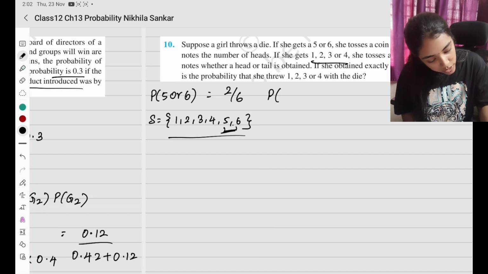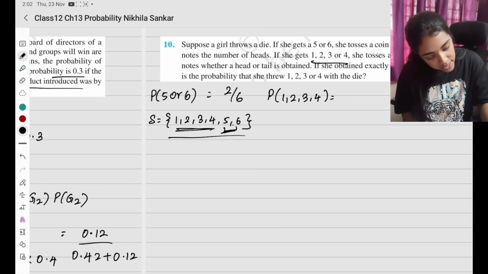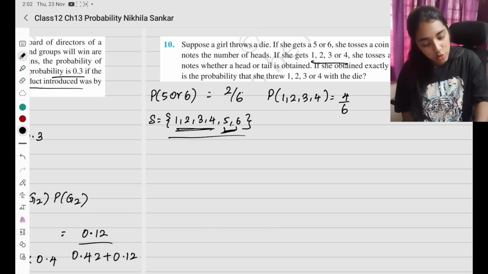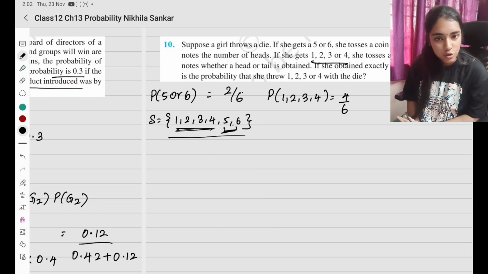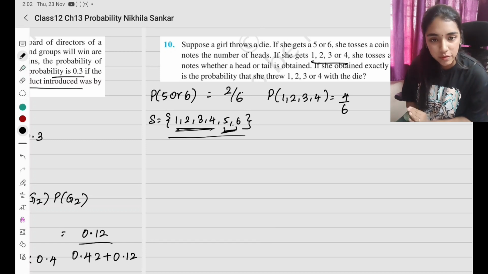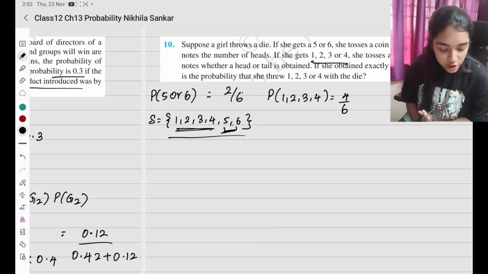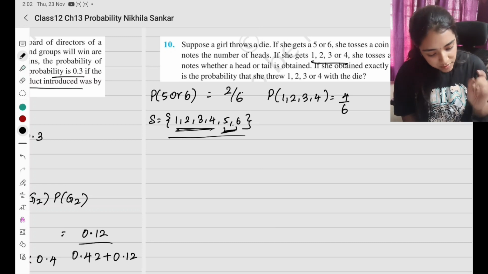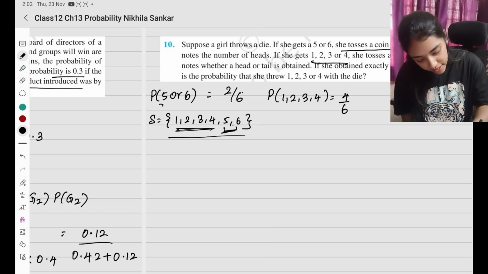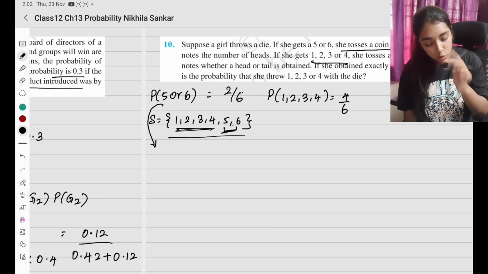What is the probability of getting 1, 2, 3, 4? It is going to be 4 elements divided by 6, or you can also do 1 minus 2 by 6, which also gives you 4 by 6. Okay, now the probability of 5 or 6 is known, and 1, 2, 3, 4 is known. So first, if 5 or 6 comes, she tosses a coin 3 times. So if 5 or 6 comes, she tosses the coin 3 times.